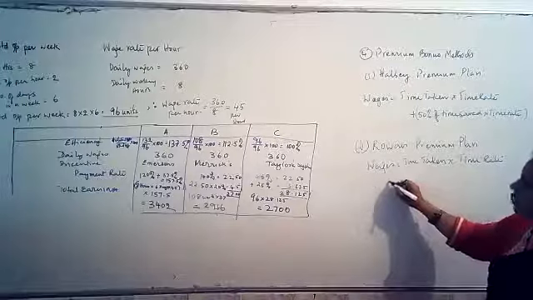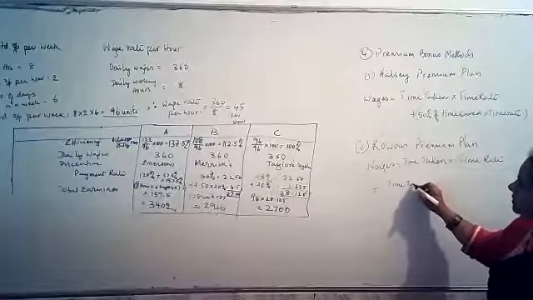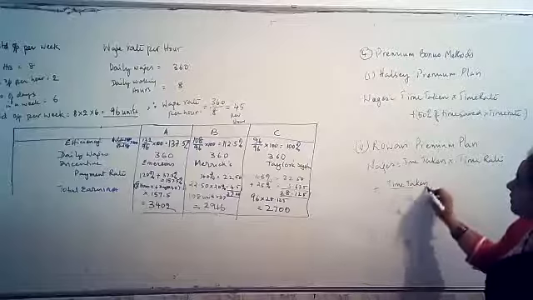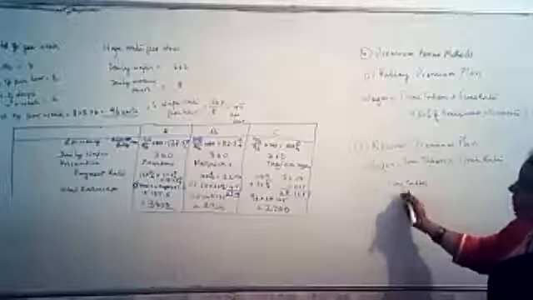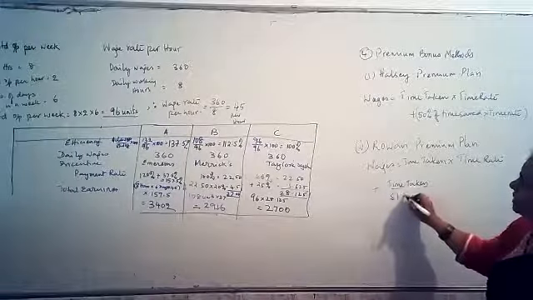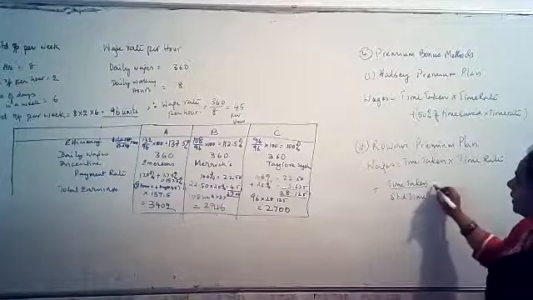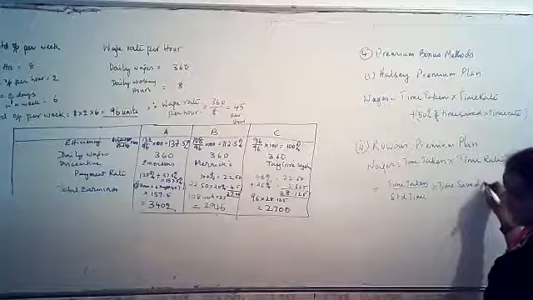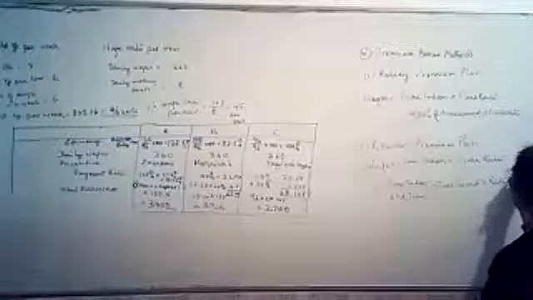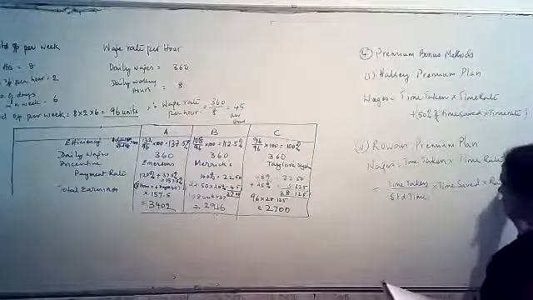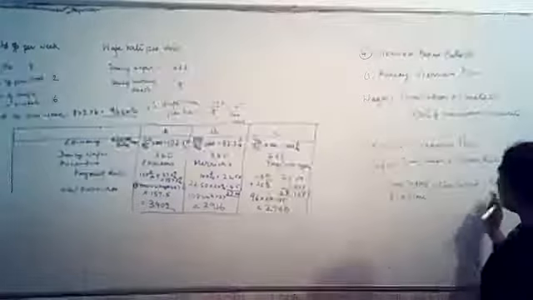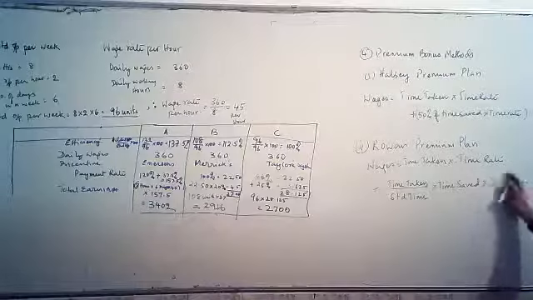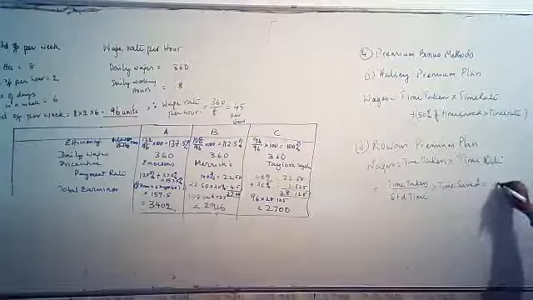actual time taken divided by standard time allowed, or standard time, into time saved, into rate per hour, or we can put time rate. I will write time rate only.